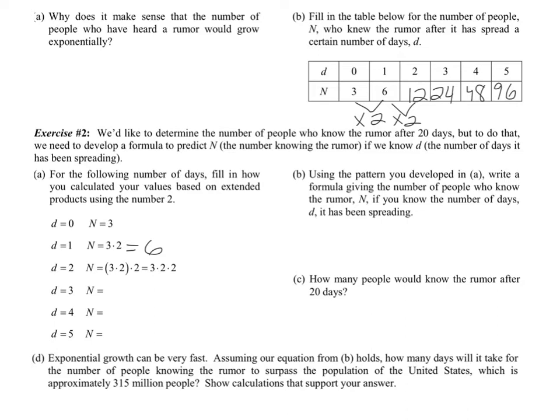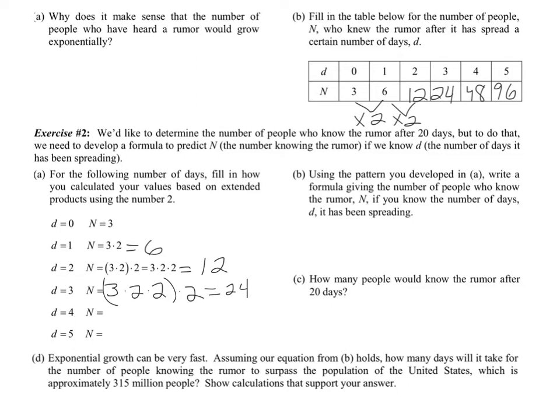On day 2, it would be 3 times 2 times 2, because that's whatever I had on day 1 times 2 again, which would give me a total number of 12. On day 3, it would be what I had on day 2, so 3 times 2 times 2 times 2 again, which would give me 24.